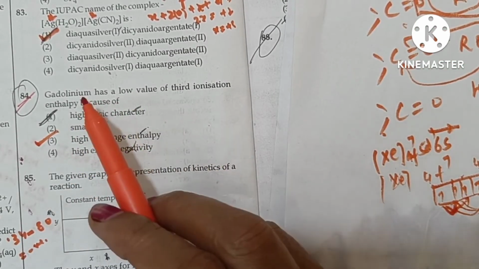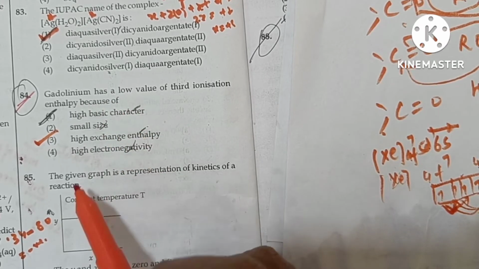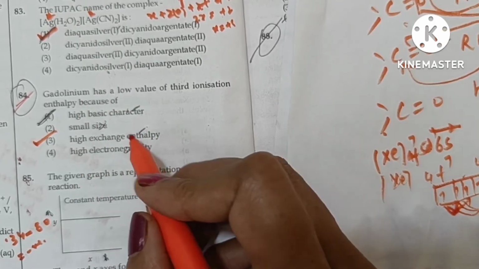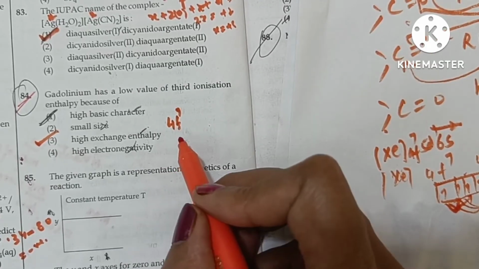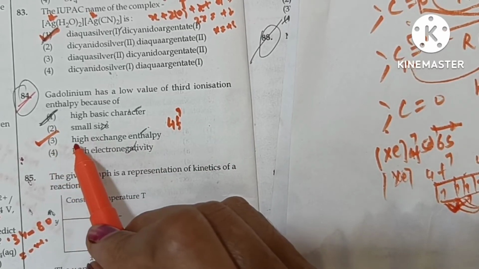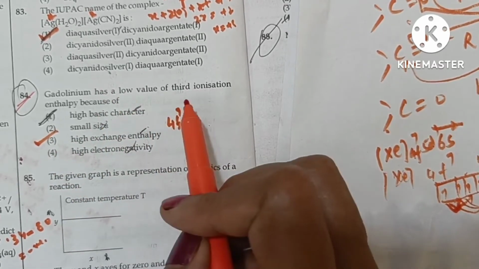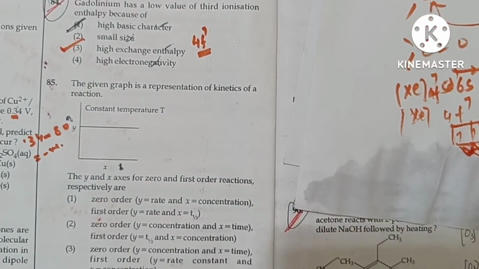Gadolinium has a low value of third ionization enthalpy because of high exchange enthalpy. After giving 3 electrons, gadolinium has 4f7 configuration. The number of exchanges is maximum in this configuration, so it will give the third electron easily to acquire this stable configuration. So option 3 is the correct answer.